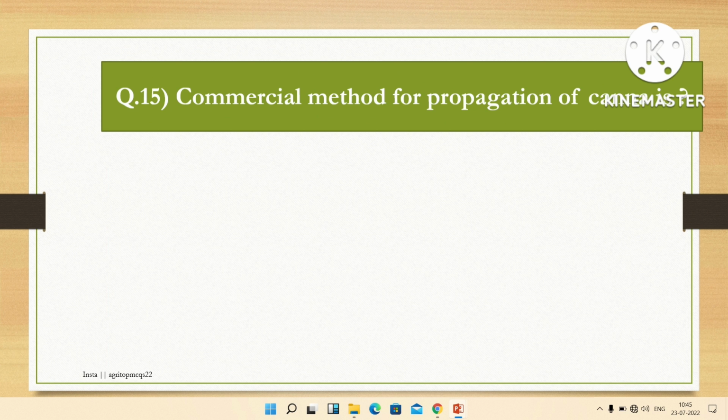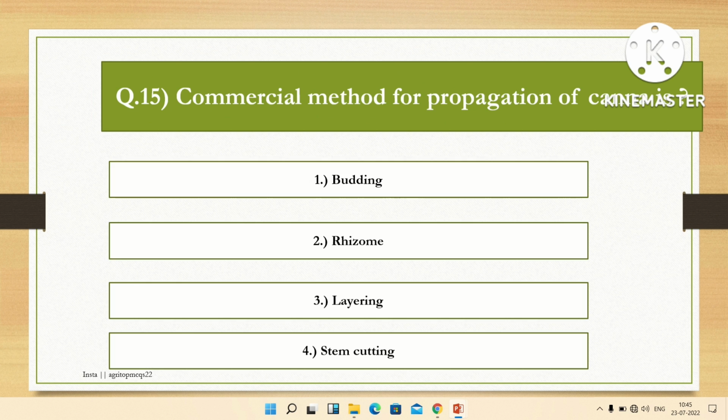The next question is, commercial method for propagation of canna is. Options are budding, rhizome, layering, stem cutting. The right answer is rhizome. Commercial method of propagation of canna is rhizome.